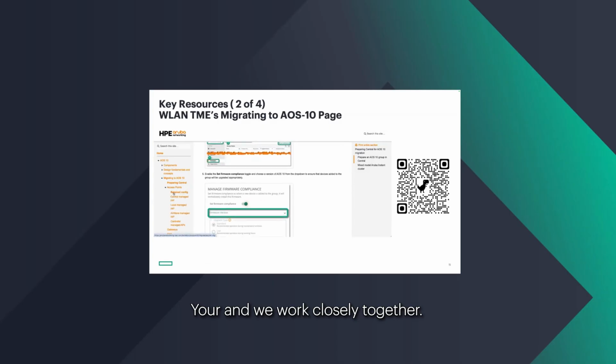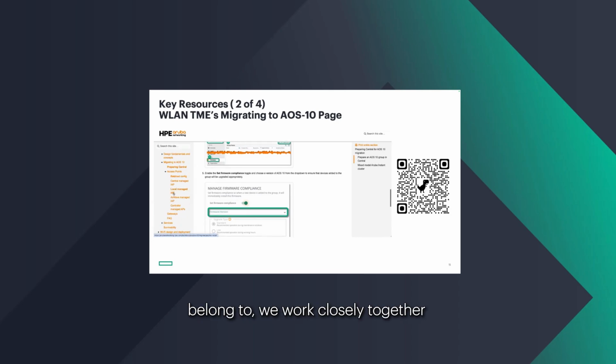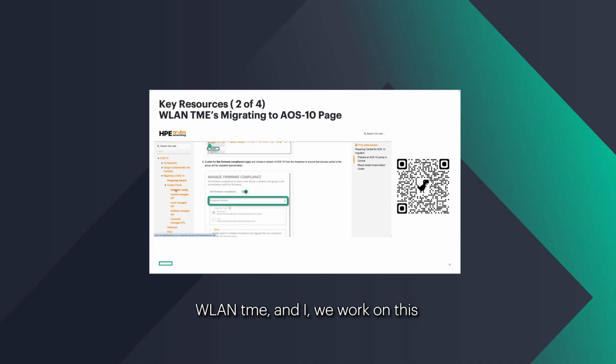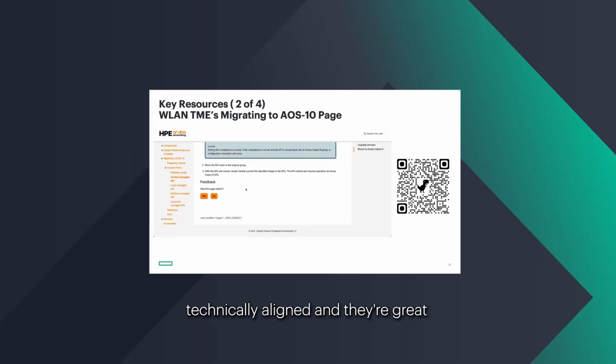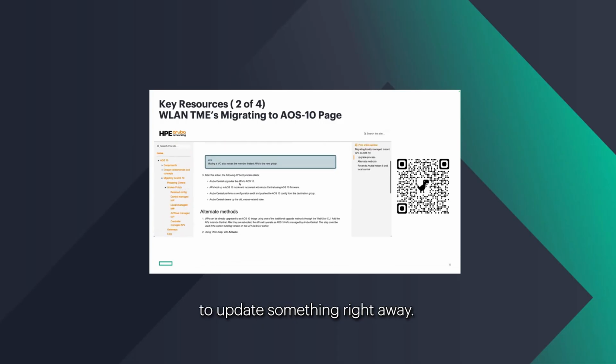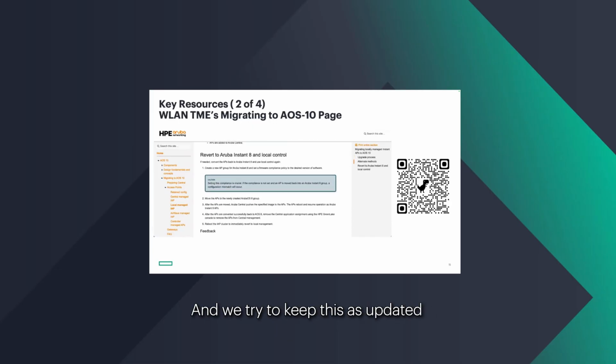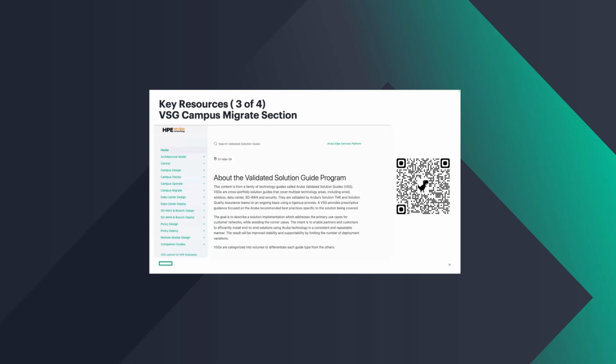And we work closely together. The solution TME team that I belong to works closely with the product teams and the WLAN TME, and we work on this content to make sure that we're technically aligned. And they're great at letting me know if I need to update something right away. So we have a pretty good relationship, and we try to keep this as updated for you as possible to prevent the headaches that I and my team used to encounter when deploying, with the confusion of where we were going to find the documentation. The third one here, hopefully everybody's familiar with this one, is the campus migrate section.